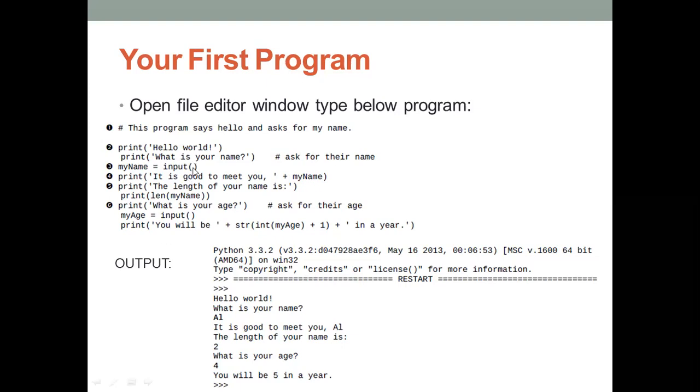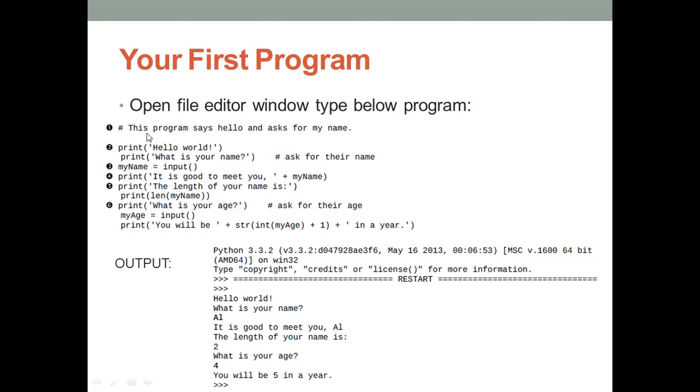So for printing output we have print, and for accepting input we have the input function.